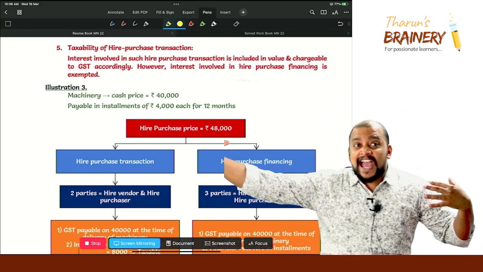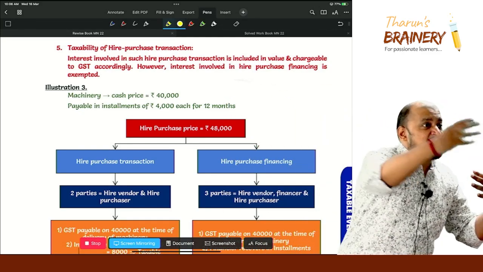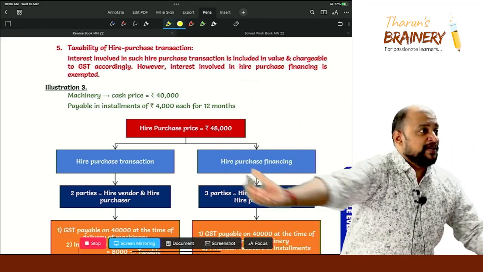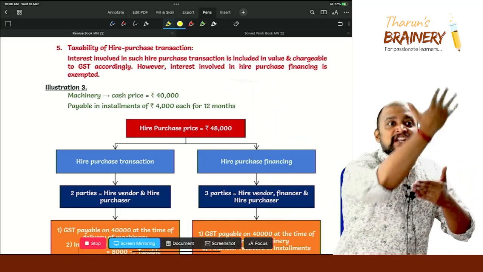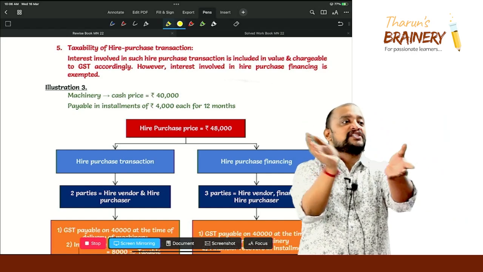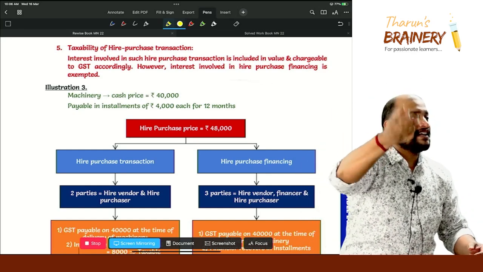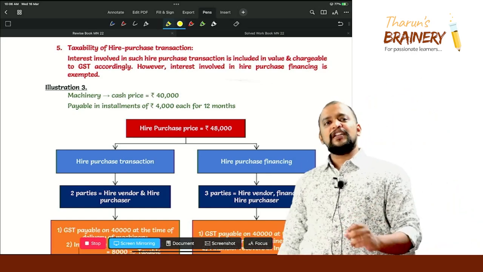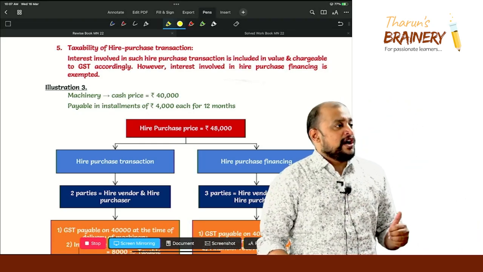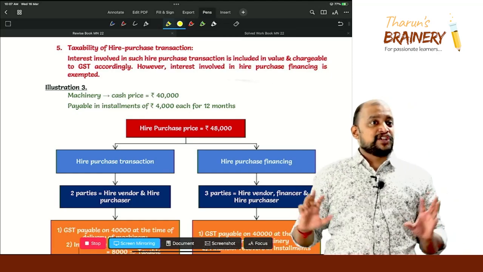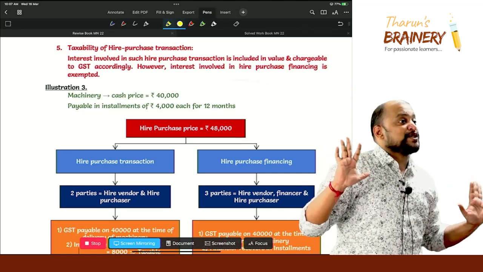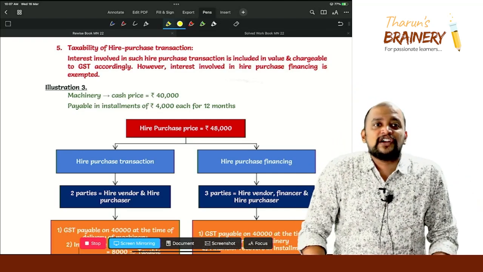If there is a financier involved, like Bajaj Finance, HDB, Capital First, then he is giving finance. But when the supplier himself is giving finance, it means the supplier is collecting the money late. Understood or not? So then it will come under delay in receipt of consideration. So that interest will be included in the value and chargeable to GST accordingly. Is it clear or not?